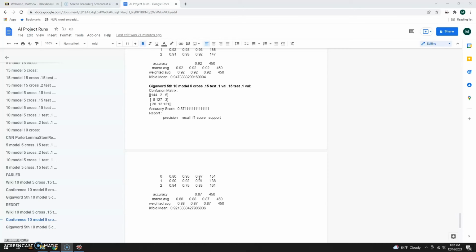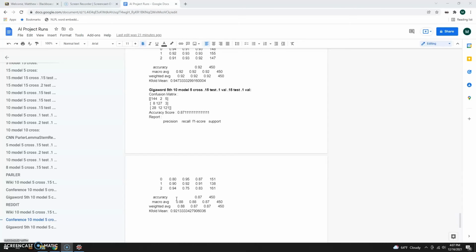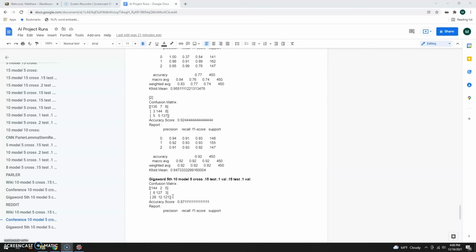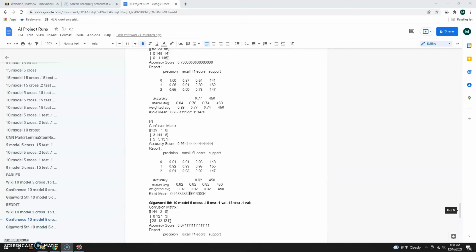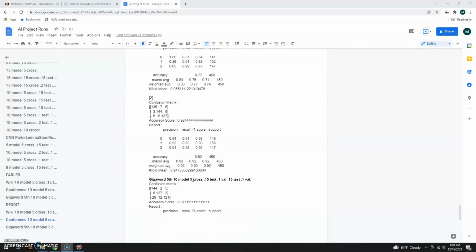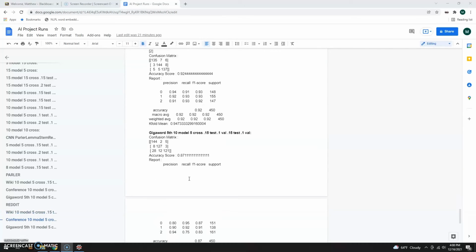Looking at these results in more depth, you can see that we also calculated the F1 score. The F1 score for the Reddit posts are significantly lower overall compared to Parler, and this is because there are more false positives and false negatives created, because the Reddit data is certainly more ambiguous than the Parler data.